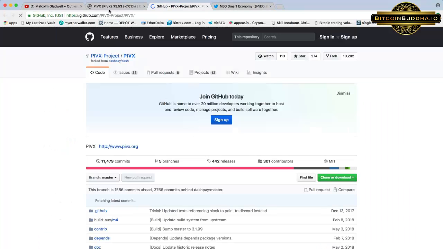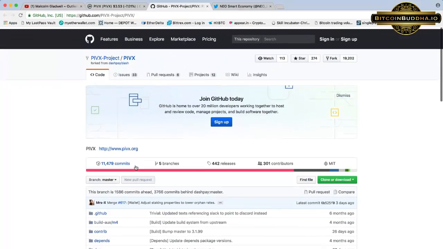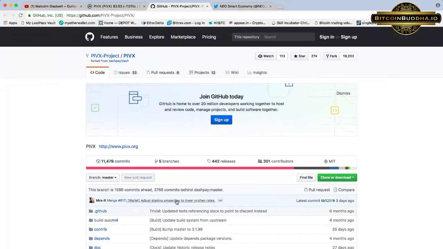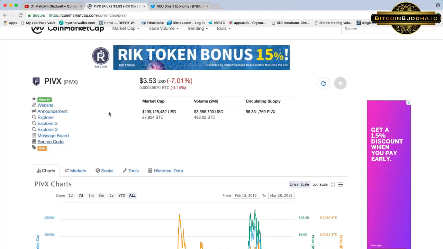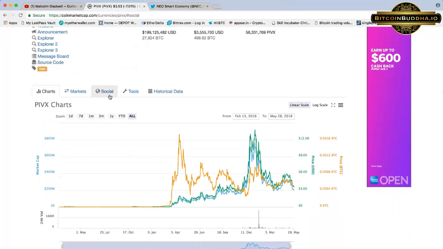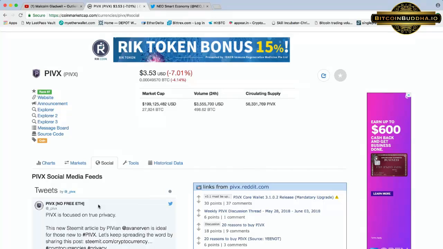Source code would typically be on GitHub, so you can see if their source code is open source. And obviously, this is more for developers. I'm not a developer. I'm not a coder. So for me, this would be somewhat foreign. But again, come to social, click on their Twitter feed, links to their discussion on their Reddit channel.